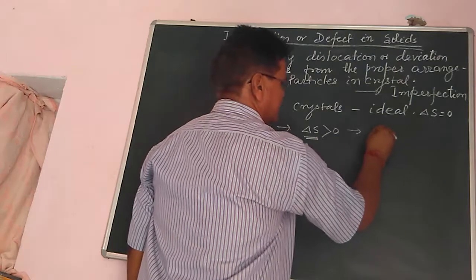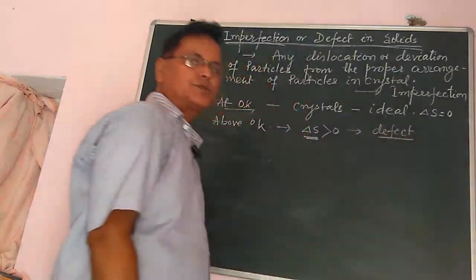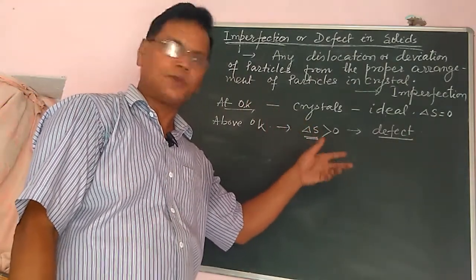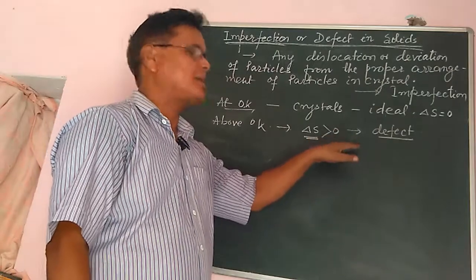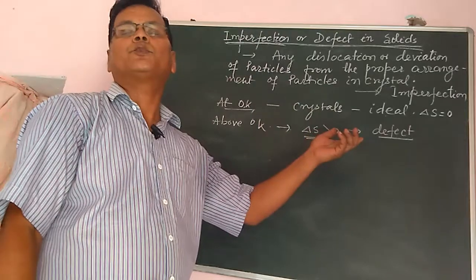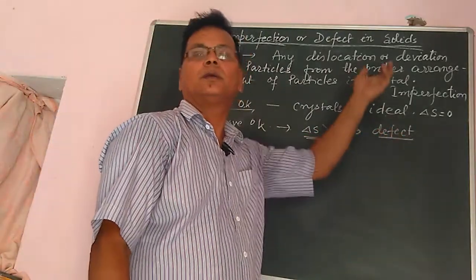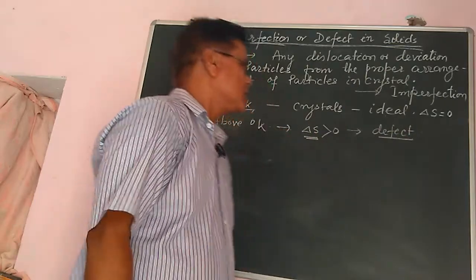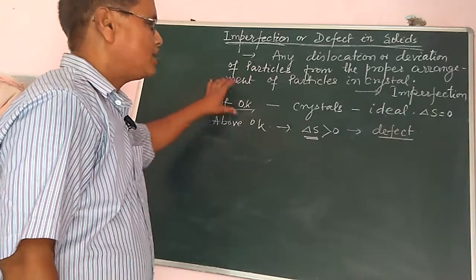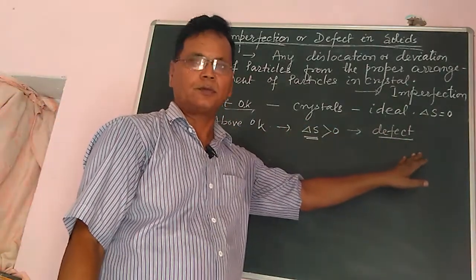Then that is a defect, because it causes dislocation of the particles. Particles will move, the randomness would be greater, so the particles will shift from one position to another position. This causes defect or imperfection. But what will happen if there are defects or imperfections?